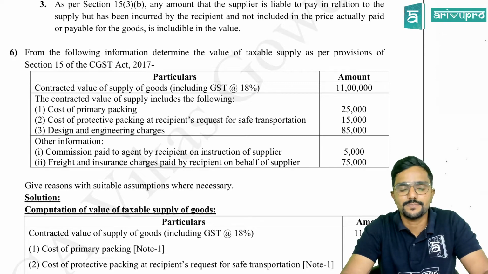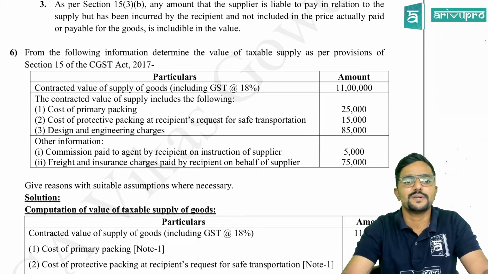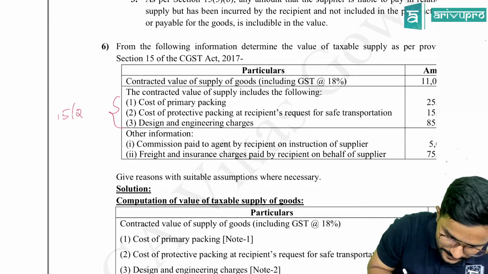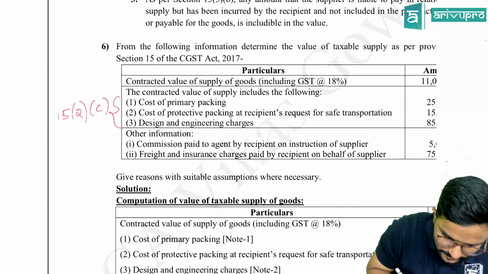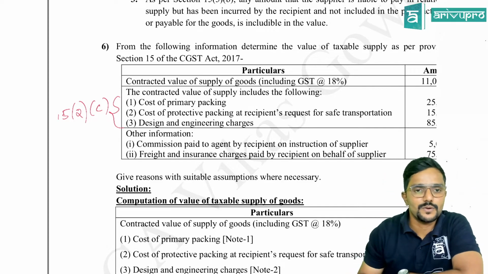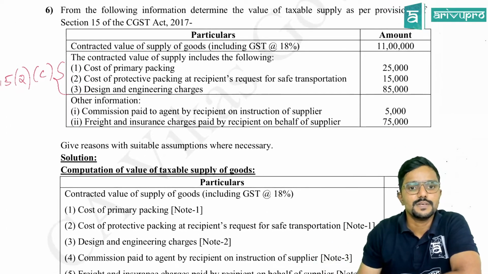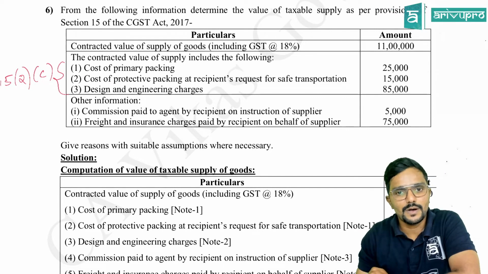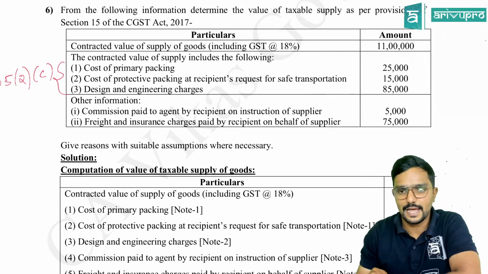Okay. Next, the contracted value of supply includes the following: cost of primary packing 25, cost of protective packing at recipient's request for safe transportation 15, design and engineering charges. Everything should be added. As per which section? 15(2)(b). All three. 15(2)(c). Incidental expenses. Okay, sir. Other information. Commission paid to an agent by the recipient on instruction of the supplier. Should we add it? Yes.